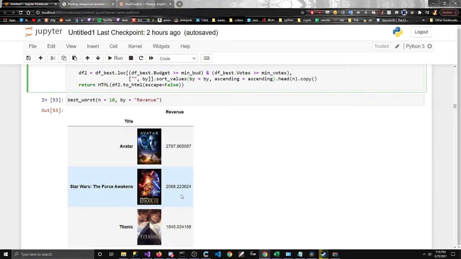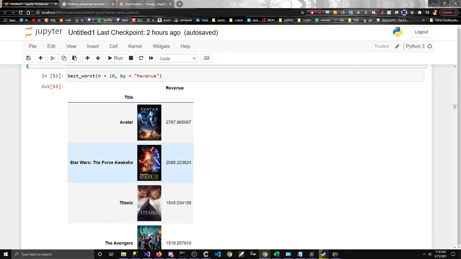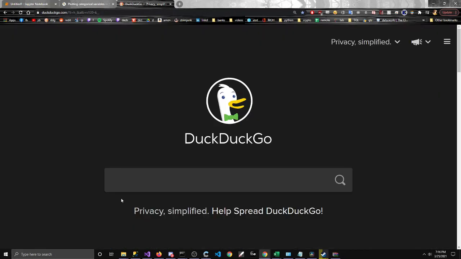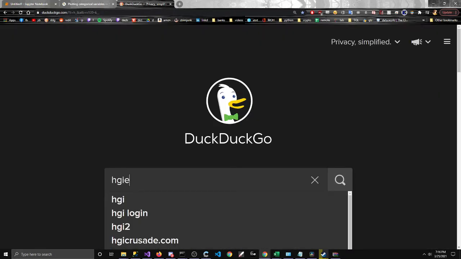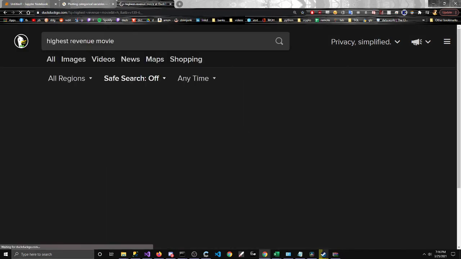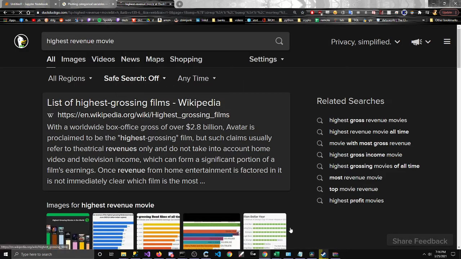By revenue, Avatar is indeed number one, so that makes sense. This actually is working properly. Titanic, Star Wars, all these are well-known movies, documented and easy to look up as the highest grossing movies, right? Let's take a look right now at the highest revenue movie.